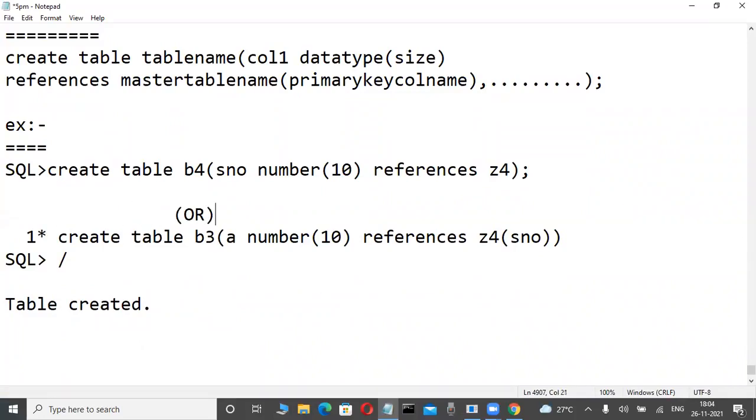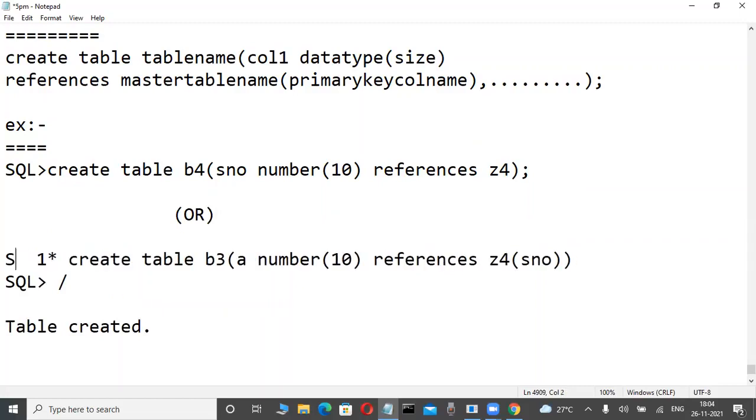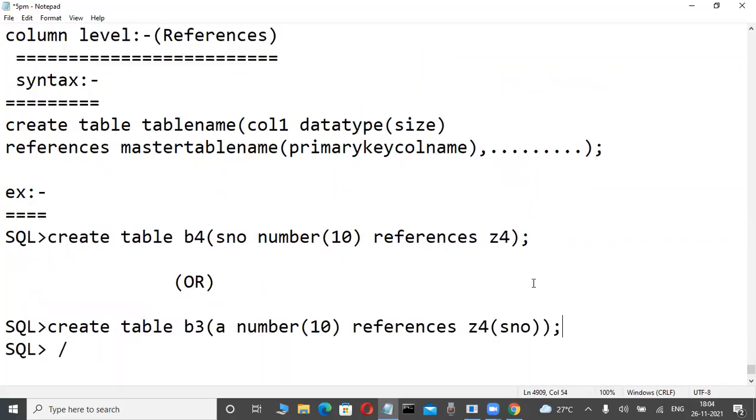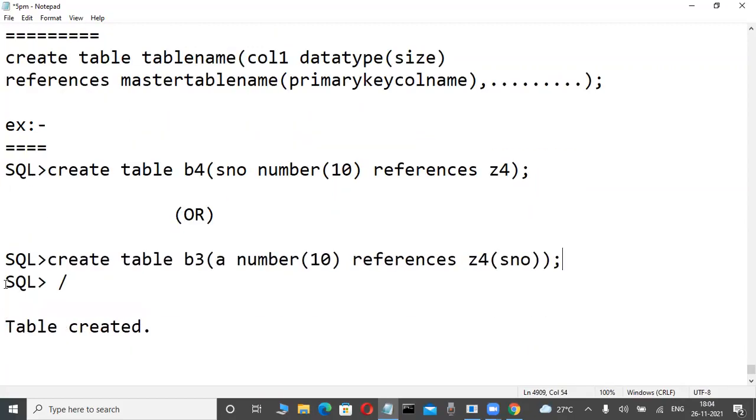Or this one also. A different column is also possible. Then why we establish a relationship between tables, sort, delete, cascade, master and child tables, all those things I will tell you. Very important concept.